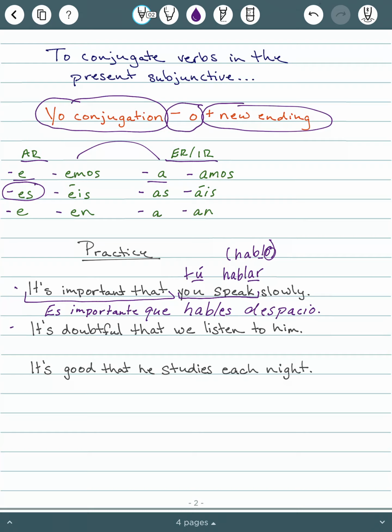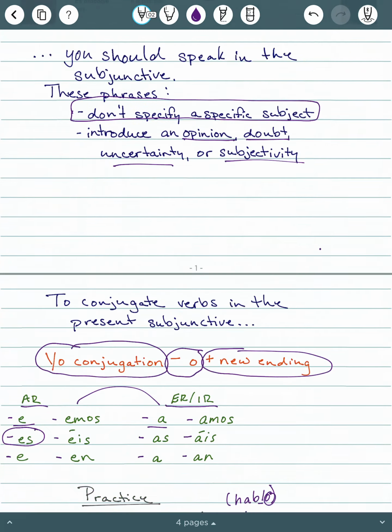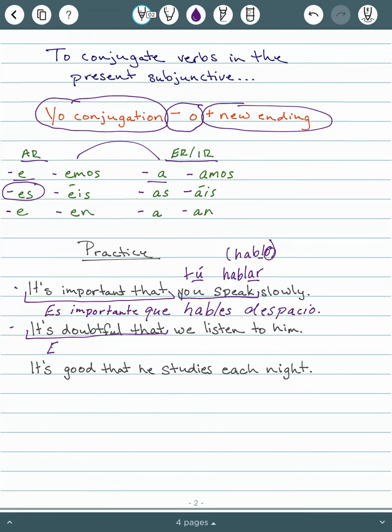All right, this next one, it's doubtful that we listen to him. So it's doubtful that, go back to our impersonal expressions here. Es dudoso que, it's doubtful that. So es dudoso que, and then we listen. So we is nosotros. To listen is escuchar.